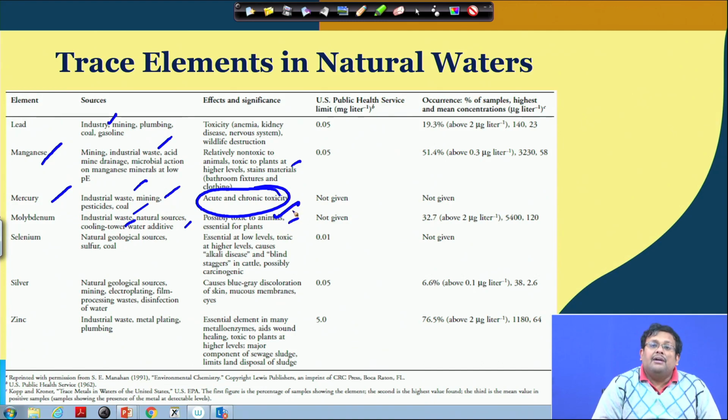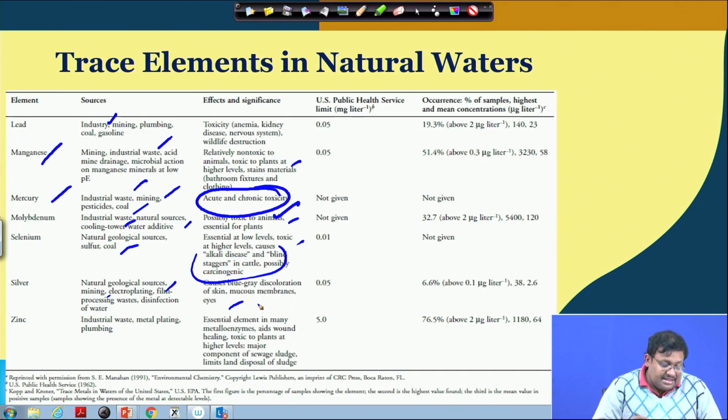Selenium comes mainly from natural and different types of geological sources, and is essential at low levels but toxic at higher levels, causing alkali disease and blind staggers in cattle. So, this is also a deleterious effect of selenium. Silver comes from natural geogenic sources and is also found in mining and electroplating industries, and causes blue-grey discoloration of the skin, mucous membranes and eyes.